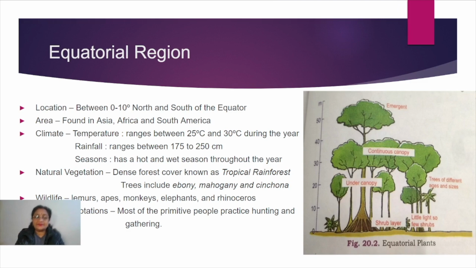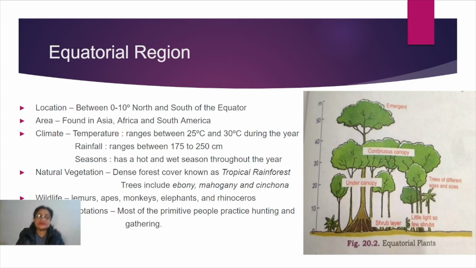Now come to the second part, the rainfall. The minimum rainfall received is almost 175 centimeters, but it goes to 250, 300, or 350, 400 centimeters. It goes very high in certain areas. So generally the rainfall is too heavy and the temperature is also very high. What combination does that make? The climate is generally hot and humid. In this way we define the climate in short: the climate of the equatorial region is hot and humid.